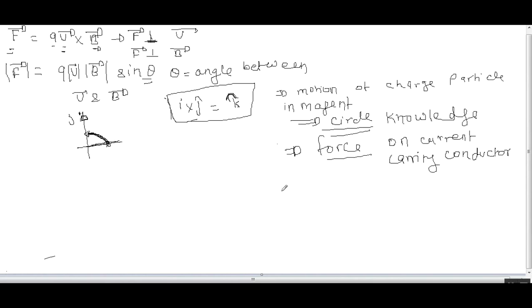Then we discuss torque on a current loop, a current carrying loop.